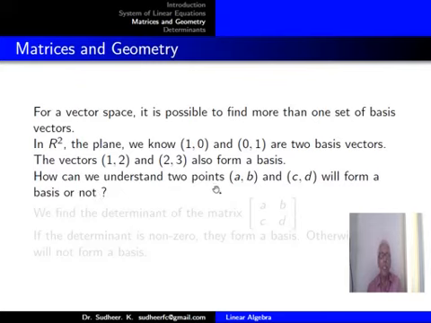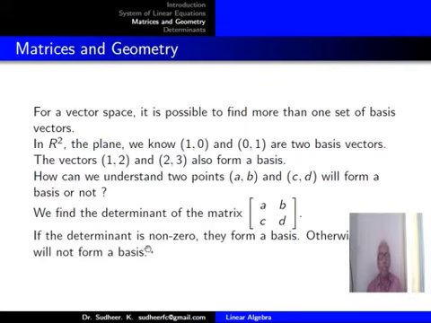How can we understand whether the two points (a, b) and (c, d) will form a basis or not? For that, we make a check. We find the determinant of the matrix with rows a, b and c, d. If the determinant is non-zero, they will form a basis. Otherwise, they will not form a basis.